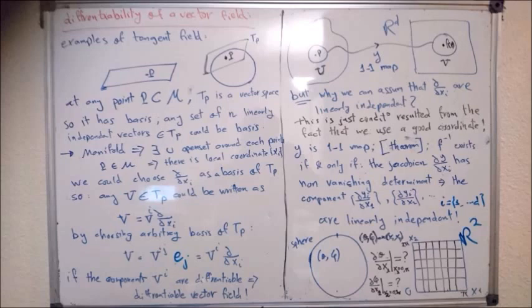And now we return back. How can we choose the coordinates xi so that I can assure there is a basis of the tangent vectors at each point? Here we use the word good coordinate or not. It is a good coordinate if the d over dxi exist and are linearly independent, such that they form a basis of the tangent field.